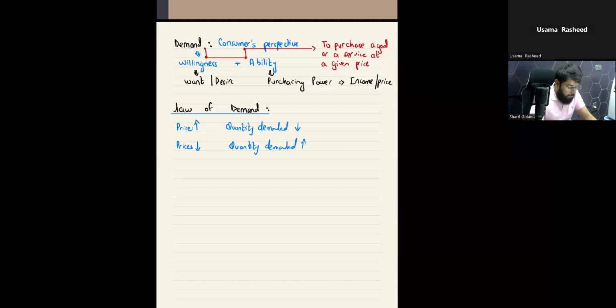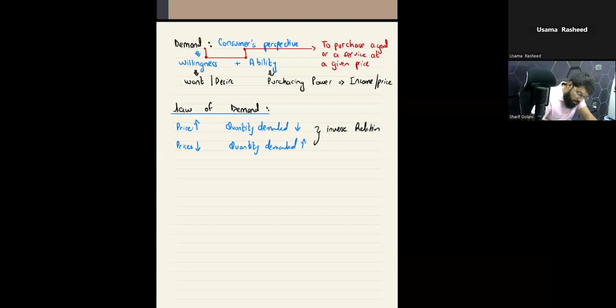So I can see here that there is an inverse relation between price and quantity demanded, right? And whenever in economics there is an inverse relation, it will show that the curve will be downward sloping. How to make a curve, right?